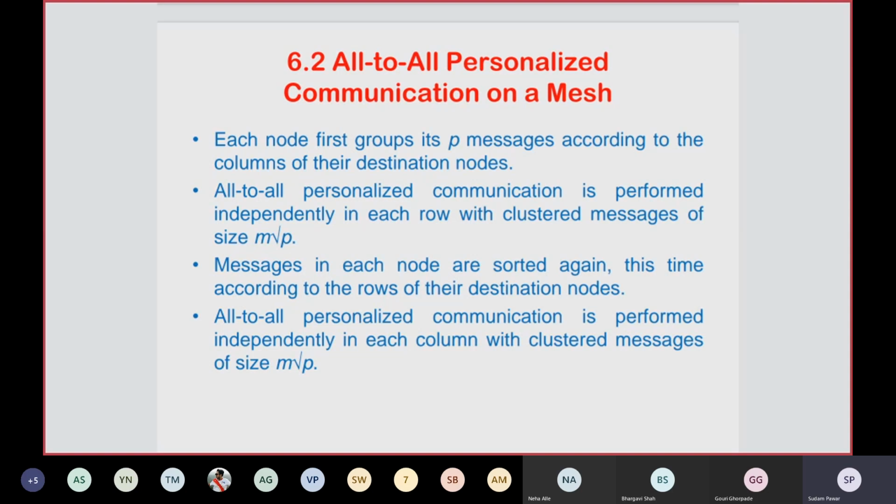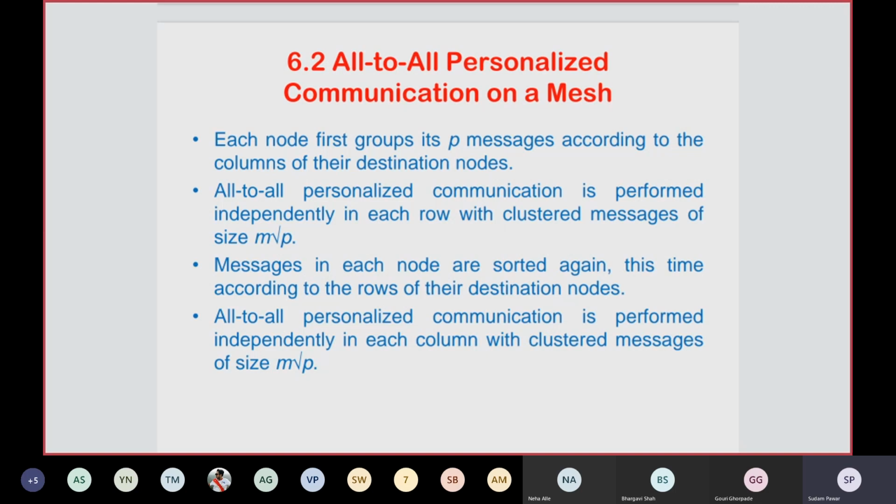So how are the messages arranged in the first step? There are two phases, first phase and second phase. In the first phase, communication will be along the row, and in the second phase, communication will be along the column. Along the row the number of nodes will be root p, and the number of messages will be m into root p. Along the column also the number of nodes will be root p, and the number of messages m into root p.